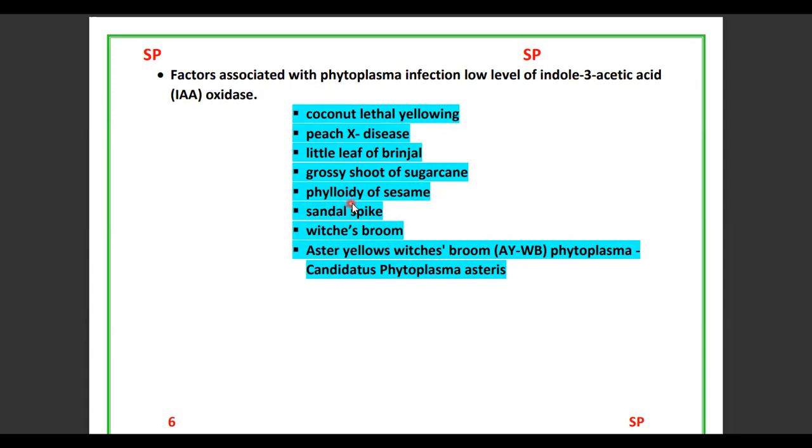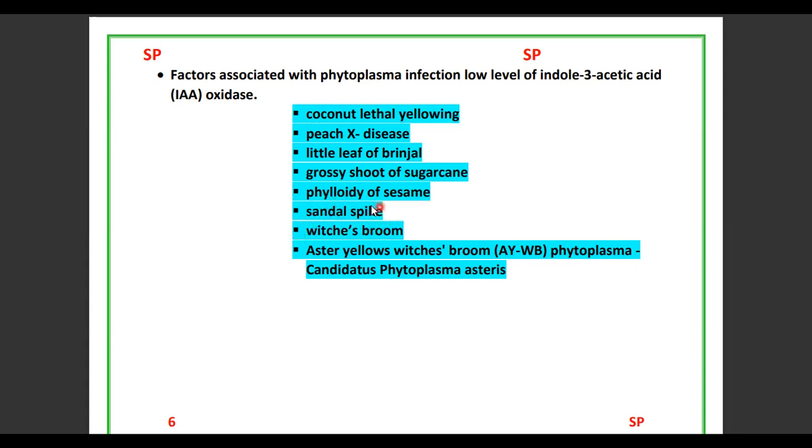Phyllody of sesame. Phyllody means generally the leaf and some of the calyx parts are green in color. The remaining floral parts are non-green in color. But however, the floral parts are converted into green color. Calyx, androecium, and gynoecium, these are colorful parts, and the sexual organs are converted into green leaf-like structures. Now they are called phyllody.